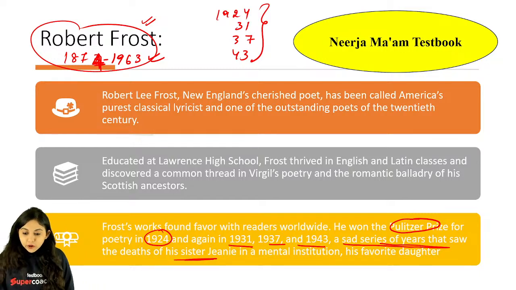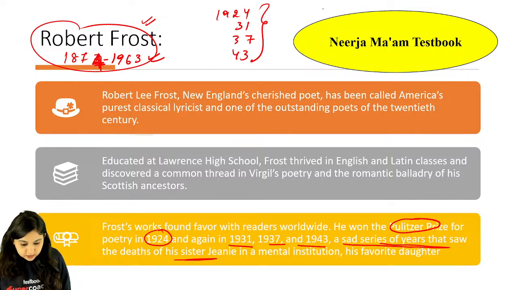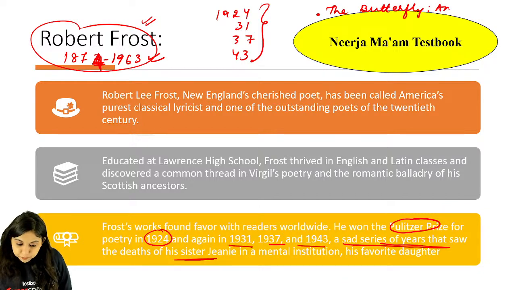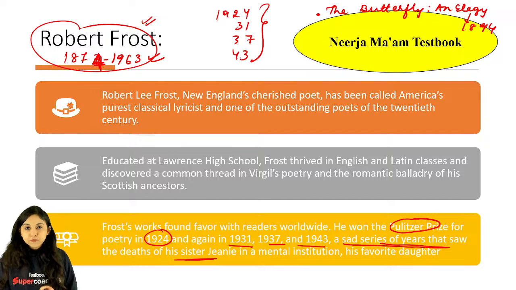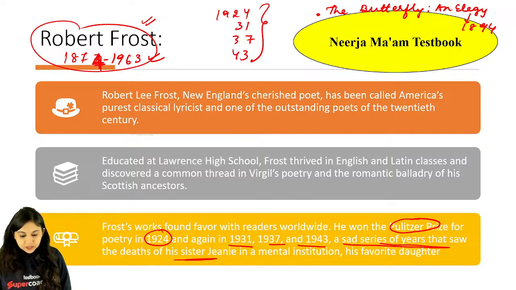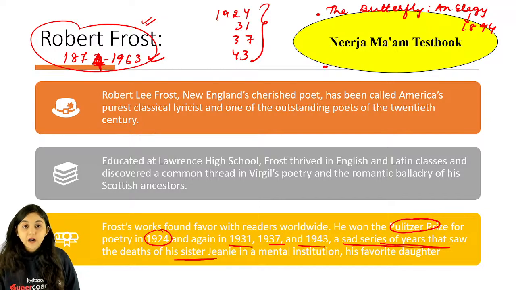अच्छा, इनका जो first, right? इनका जो first poem था वो कौन सा था? The Butterfly. ये इस तरह के questions भी कभी-कभी important poets के लिए आते हैं. You can keep that in mind. Butterfly and Elegy. Butterfly and Elegy जो था, this was coming in 1894. Okay, so that was of course there. और इनका जो first book of poetry है, that is also something where questions have largely come. What is the first book that was sold? The Butterfly and Elegy. That is something that he had sold.